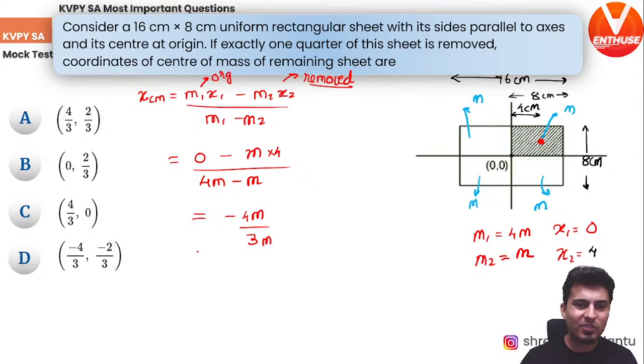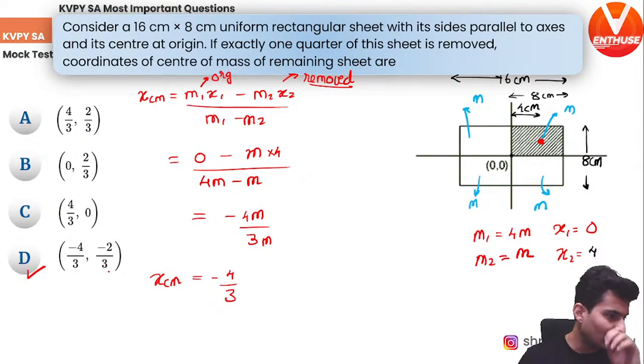and will get cancelled, so it will be nothing but minus 4 by 3. So that's the x coordinate. So once you get the x coordinate, you get the option. You can eliminate it. No need to find the y coordinate. It will be option D only.